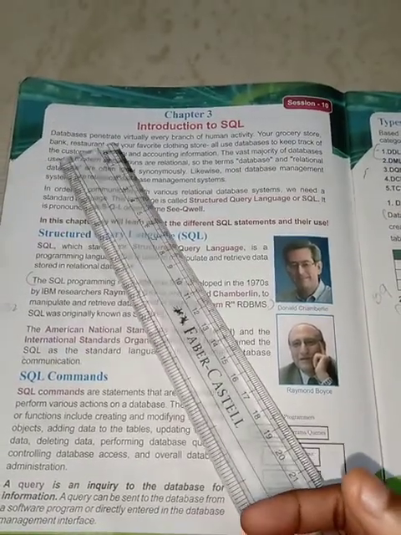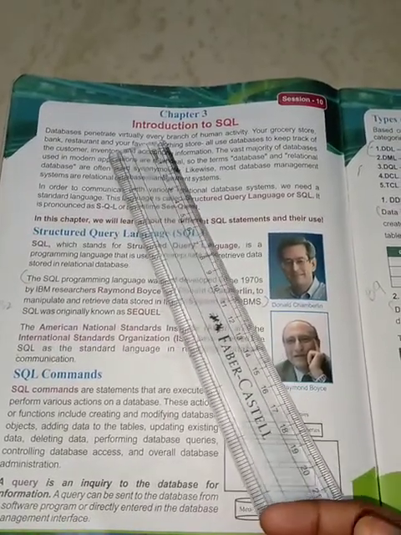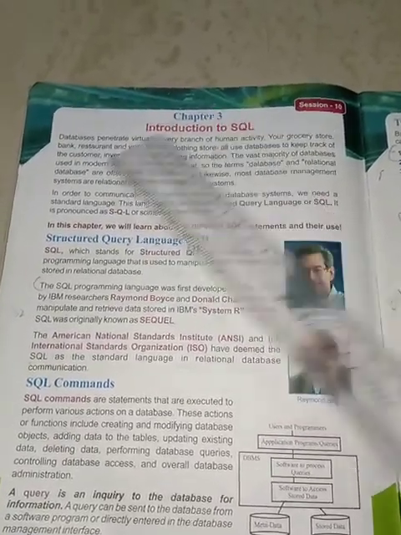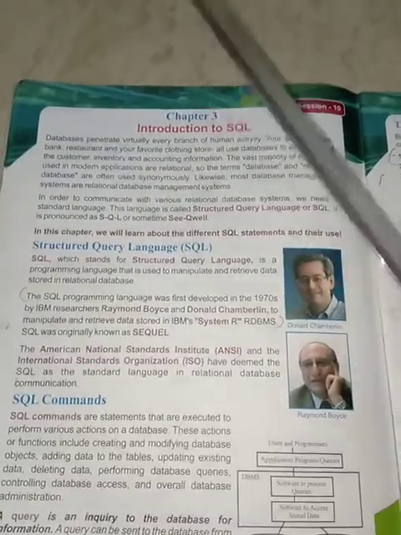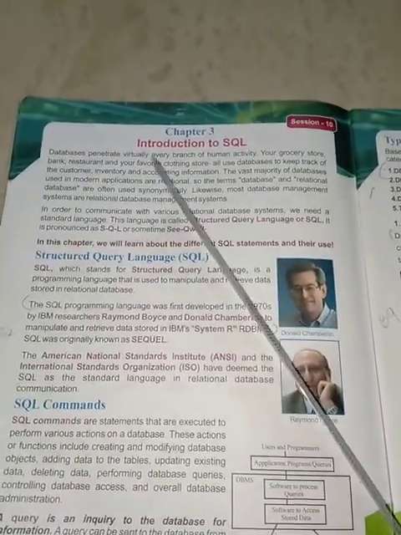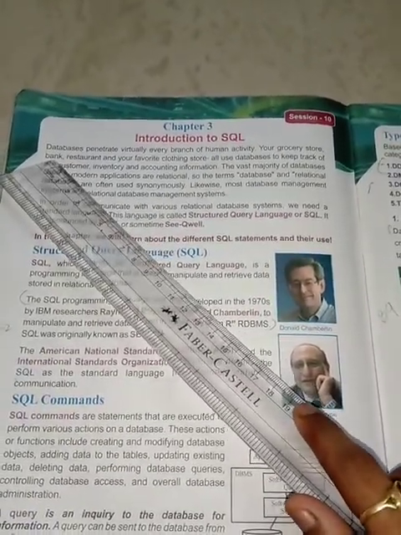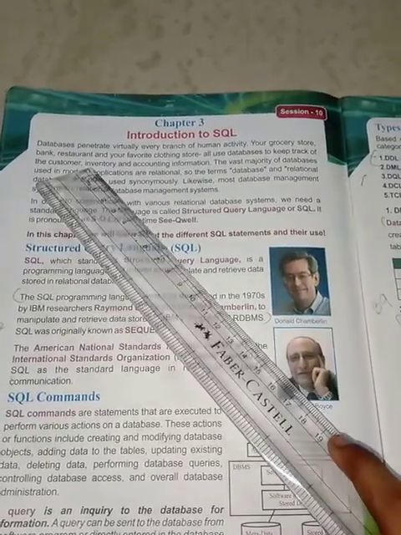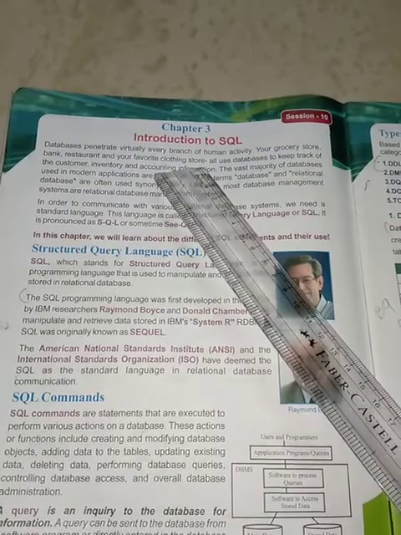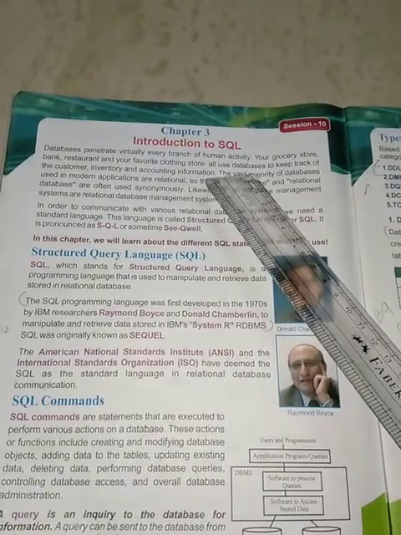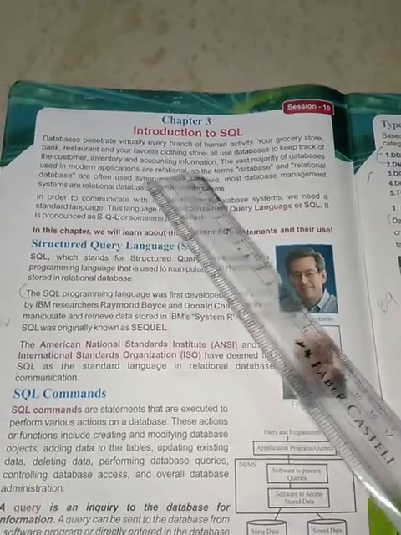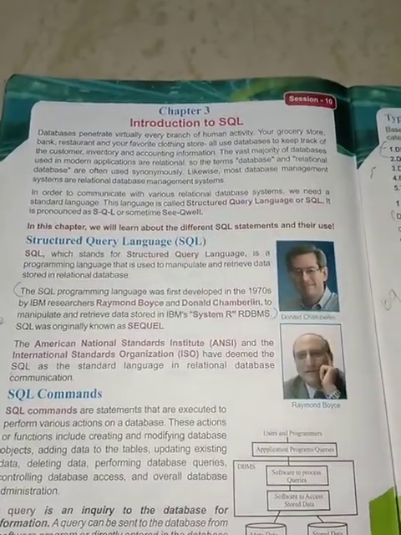Databases penetrate virtually every branch of human activity. That is, for all human activities we require databases. Your grocery store, bank, restaurant, and your favorite clothing store all use databases to keep track of customer, inventory, and accounting information.